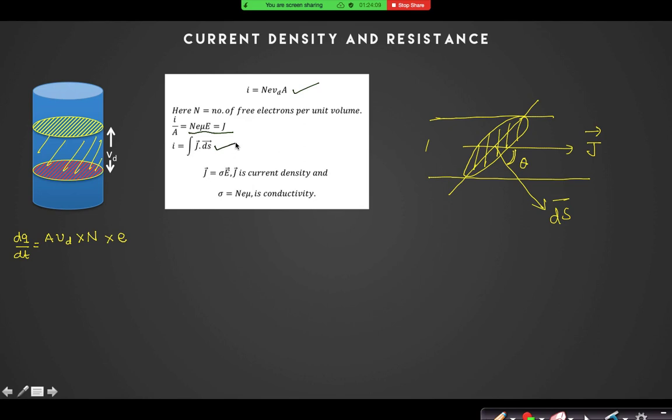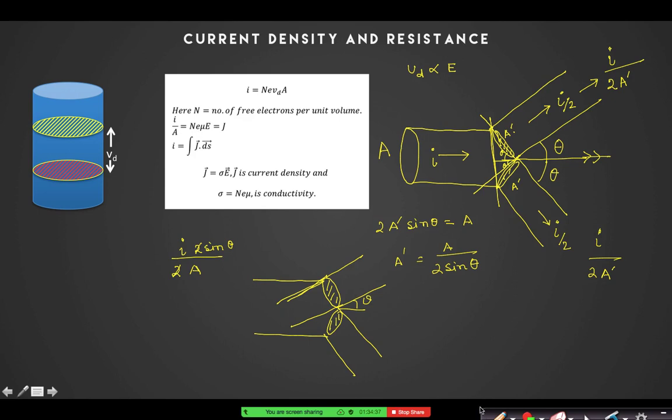It is very easy to understand that I by A is equal to J, so I will be J into A, but not always are J and A in the same direction. If they are at different angles, I can use J dot dS. Sir, how does current density become a vector? Not now. I will give this as your homework. You try to prove this, not solve, that J is a vector.